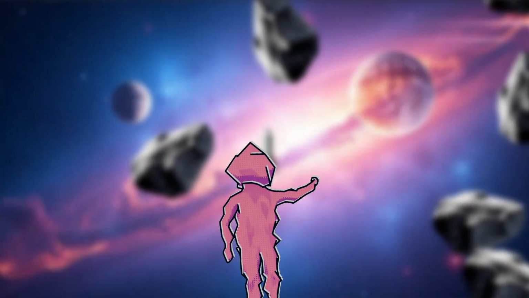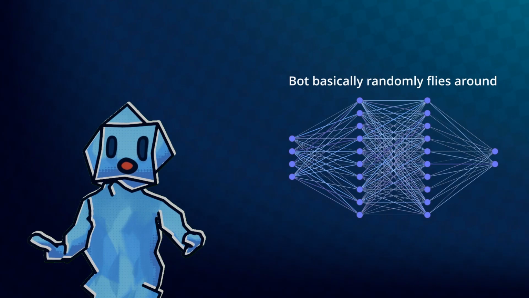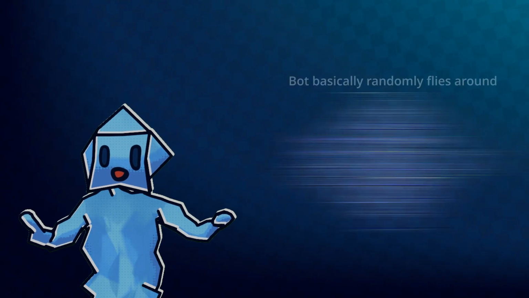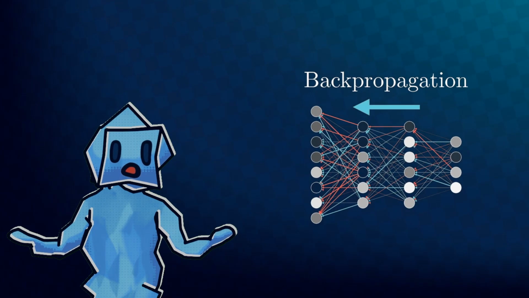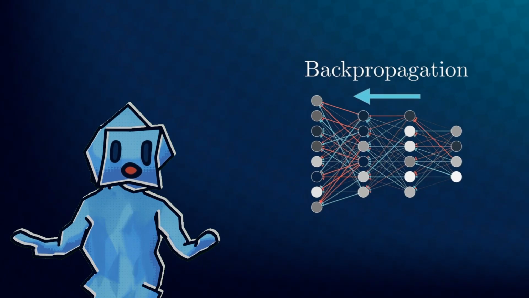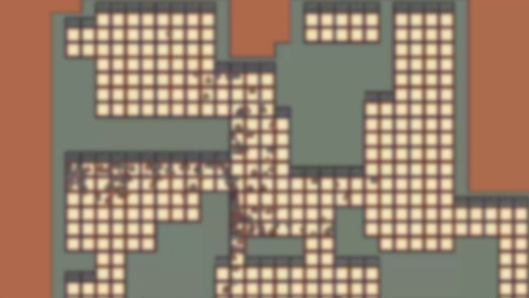Hey man, I don't think it's working. Yeah, so right now we have random weights, meaning that it'll just do random stuff when given different inputs. So what we're gonna do is train the bots to avoid the asteroids somehow. Backpropagation is the most used method, which somehow makes the weights better based on an expected output or something, but again, I'm scared of calculus, so I'm gonna do an evolution simulator type thing.